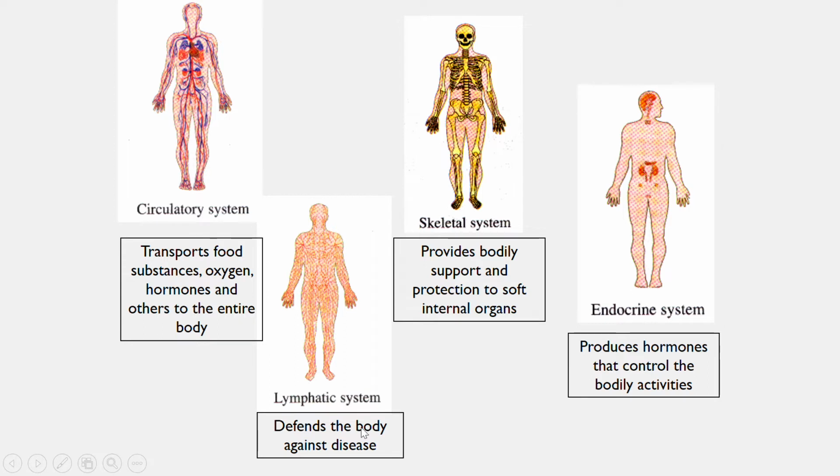Okay, lymphatic system is to defend the body against diseases. Sebab dia ada lymph node, dia ada the white blood cells also. Okay, and the skeletal system is to provide bodily support and protection to soft internal organs, for example, the lungs, the heart. Okay, endocrine system produces hormones. Kalau sebut endocrine, don't forget to mention hormones, which are chemicals that are responsible to control or to coordinate bodily activities.